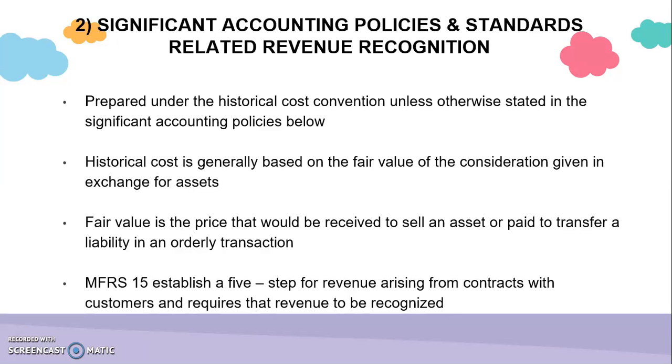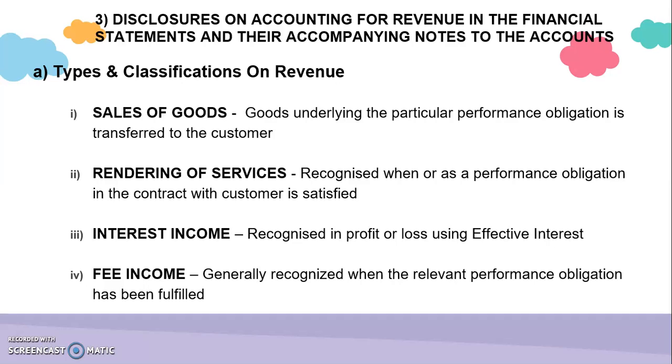MFRS 15 establishes a 5-step model for revenue arising from contracts with customers and requires that revenue be recognized accordingly. For question 3, disclosures on accounting for revenue in the financial statements and their accompanying notes to the accounts. The first, 3A, is the type and classification of revenue.